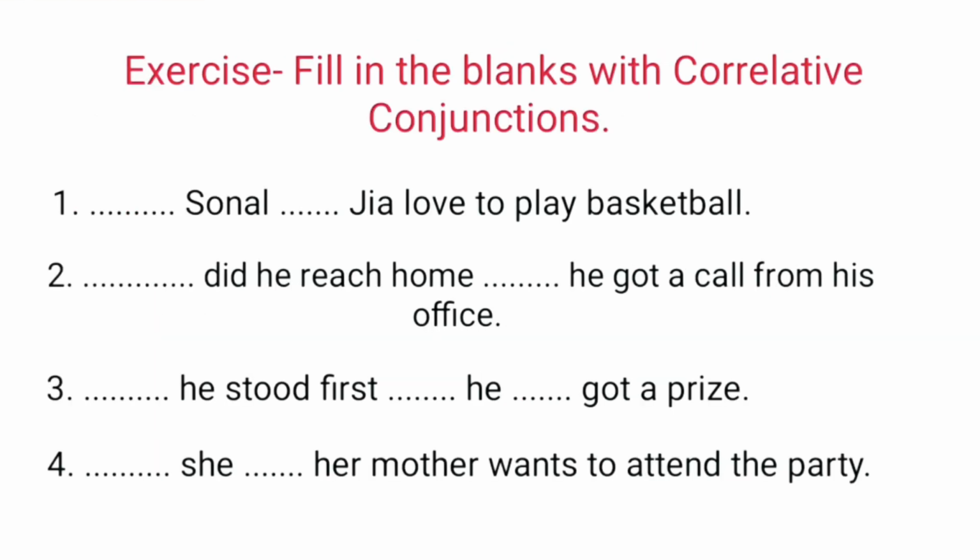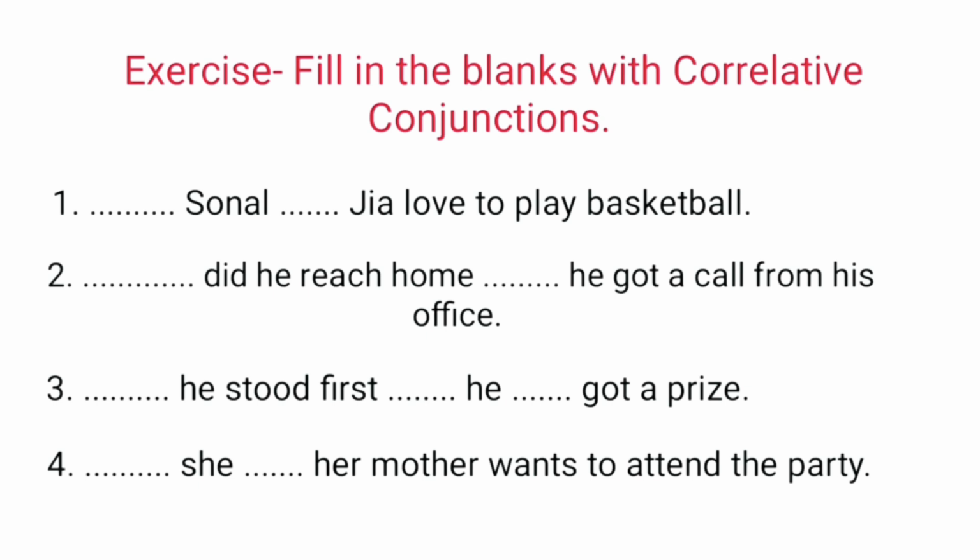Now, we'll fill blanks with correlative conjunctions. First is dash Sonal dash Jia love to play basketball. After looking at the sentence carefully, we'll put both and. Both Sonal and Jia love to play basketball. The verb used here is love, which is used for plural, so we have used both and.